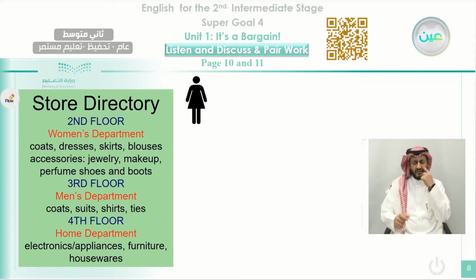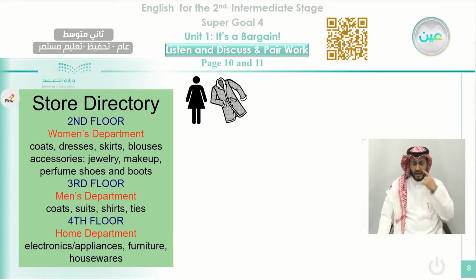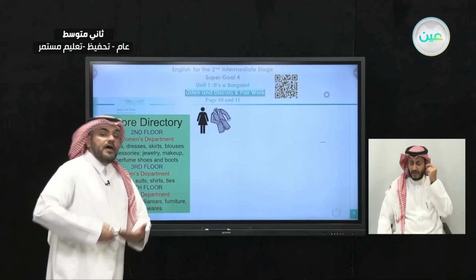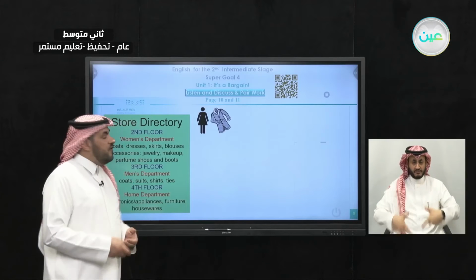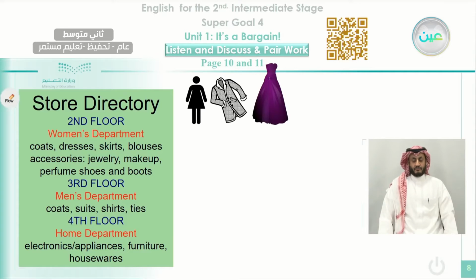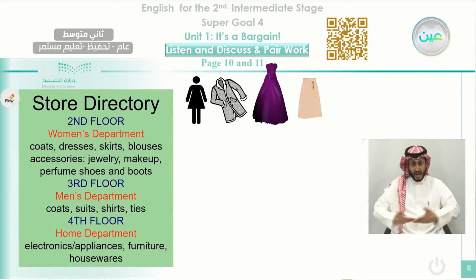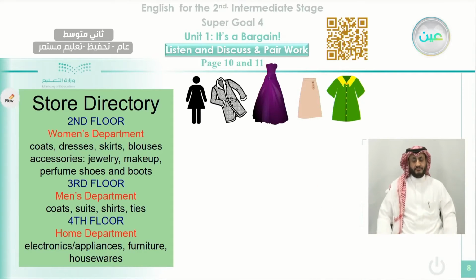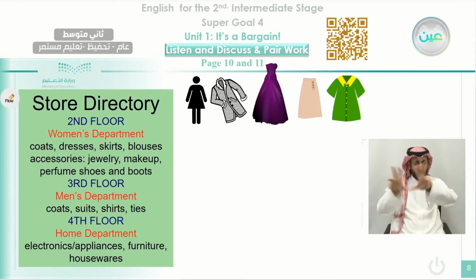Now let's recognize some of them. This is the department for women, or we can call it the women's department. We can find a coat. This is the coat. Look at the pictures now, and from the pictures you can identify some of the words. So this is a dress, also for women. We call this a skirt, and this one is what? Try to think. It's a blouse.